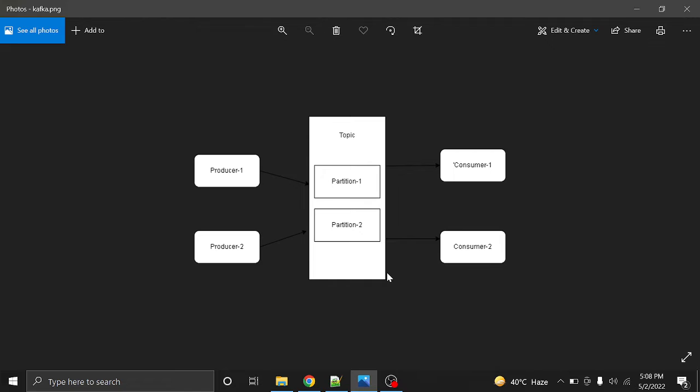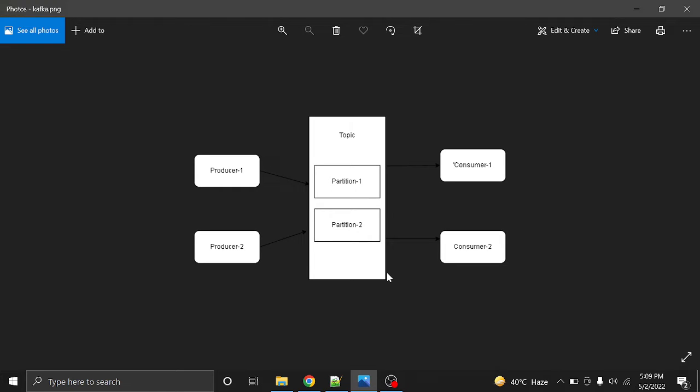So how do these brokers maintain our data? Kafka is a messaging system, which means there is a queue where we can publish our data. That queue we call a topic, and that particular topic can have multiple partitions. So what exactly is a partition? A partition is nothing but a sub-queue inside a particular topic. Okay, so that is a partition, and you can produce data to a specific partition or randomly to any partition.